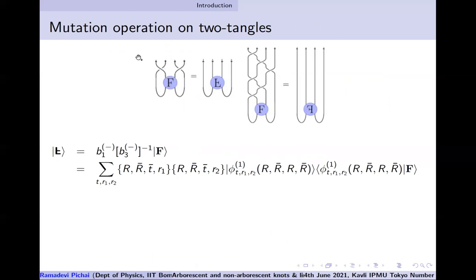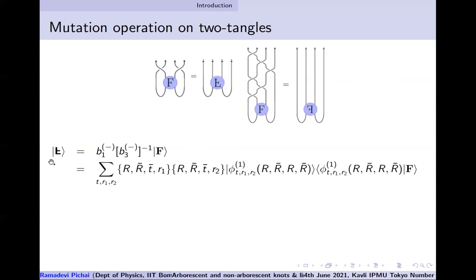You can see the rotation about this axis, the x-axis, to give you this. This is equivalent to this. And because I know the state and I can write the state, that is what I've done. There is a B1 inverse and B1 between anti-parallel strands and B2 between anti-parallel strands, but one is an inverse and the other one is a braiding, because you can see that this is undercrossing and this is overcrossing.